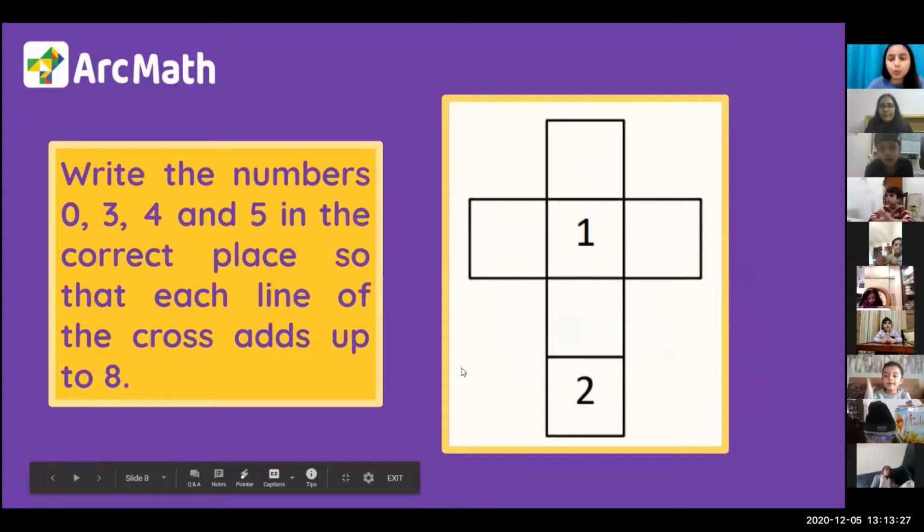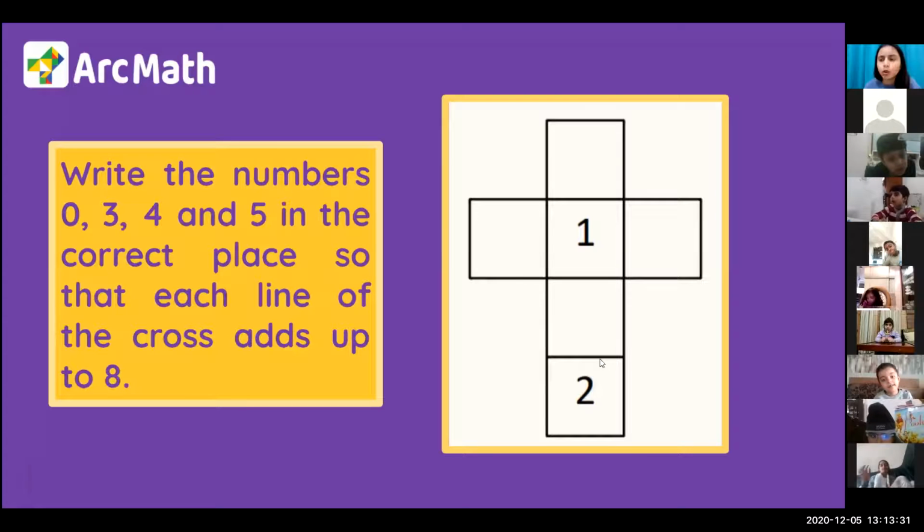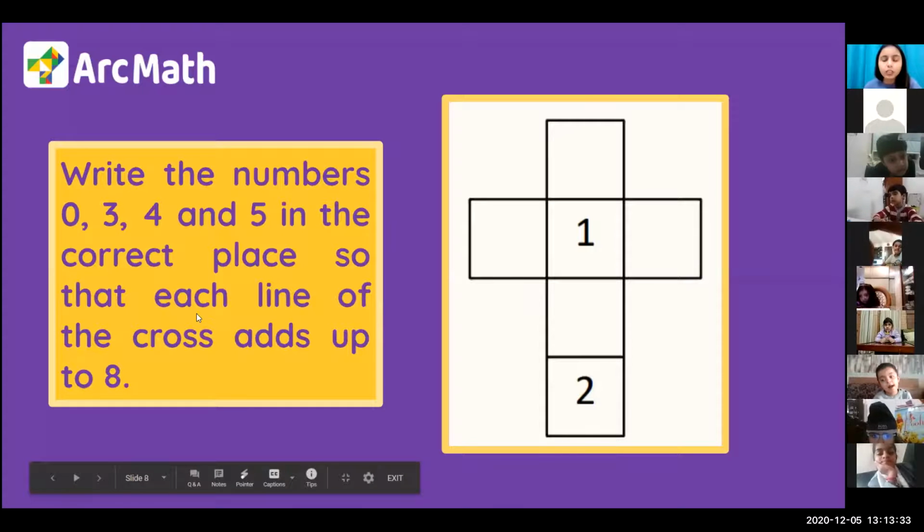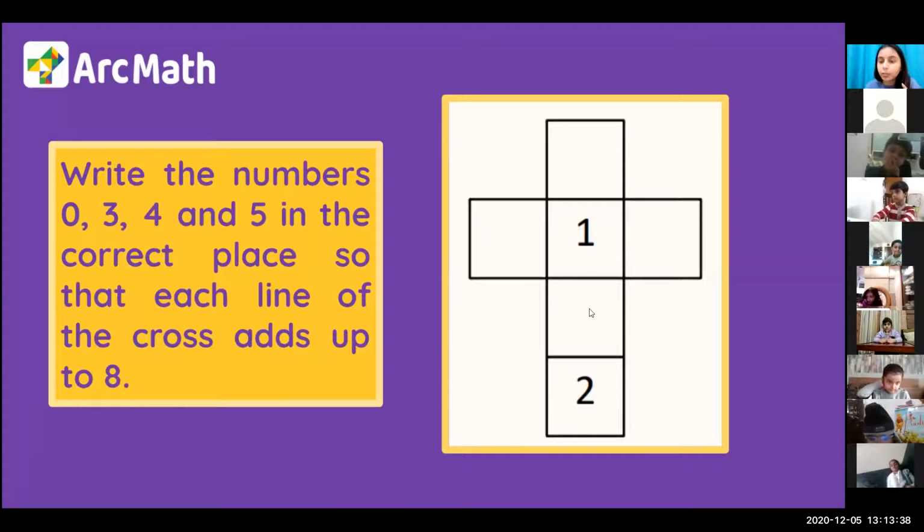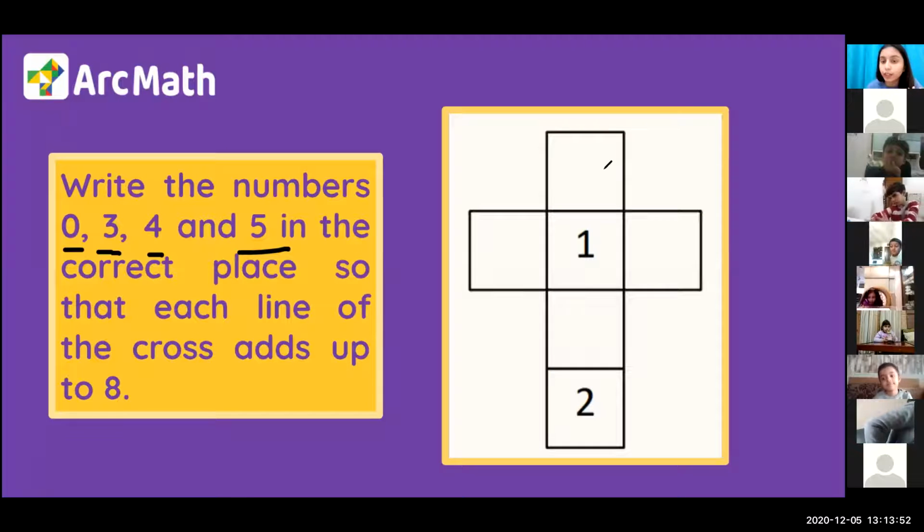So this is the next problem. Listen to me very carefully. This is a very interesting problem. You all can do it easily. So we can see 1 and 2 is written here and the other boxes are empty. So we have to fill these boxes, but we have a condition. We can only write 0, 3, 4 and 5 here, but each line should add up to 8.